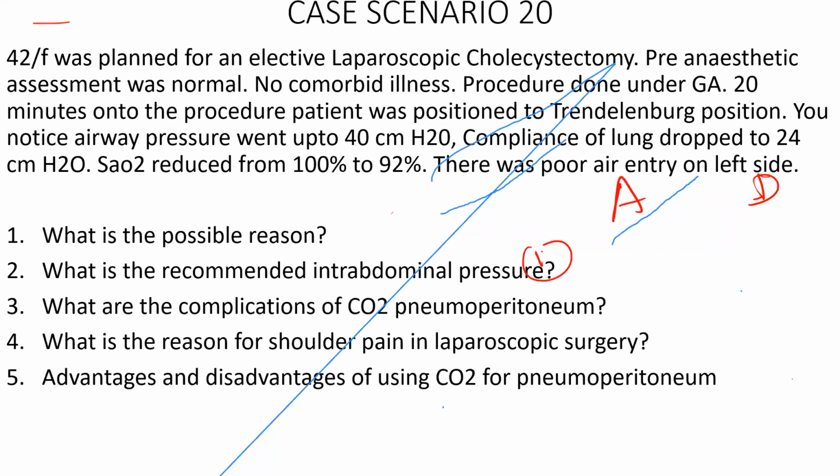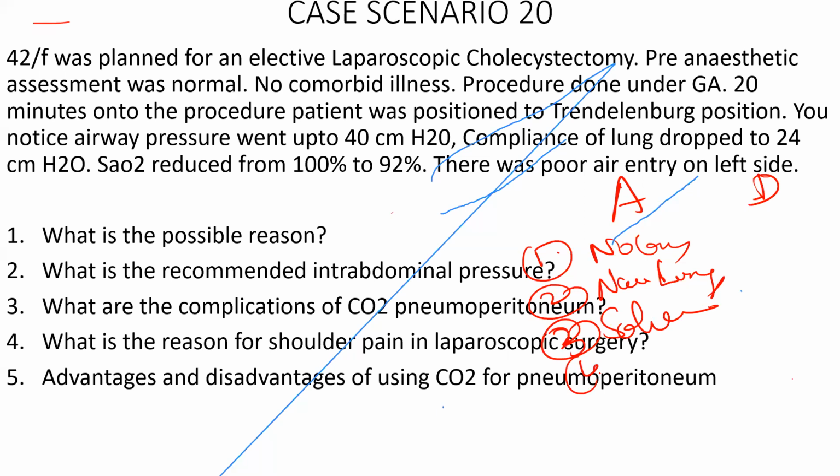Advantage, it does not support combustion. It is naturally eliminated by lungs. Then highly soluble, so the incidence of embolism is very, very less. Then cost effective. Colorless, sir. Visibility. What is the advantage of being colorless? You're going to give it to your girlfriend? No, right? Cost effective. What are the disadvantages?